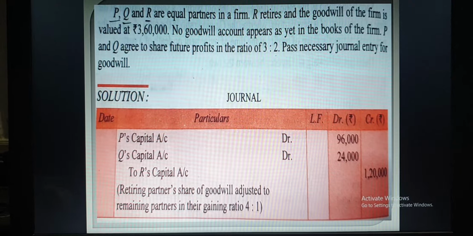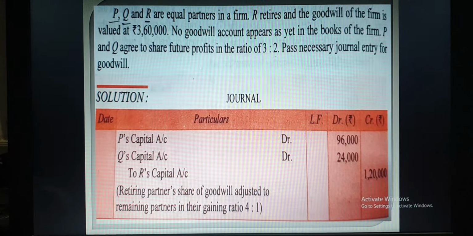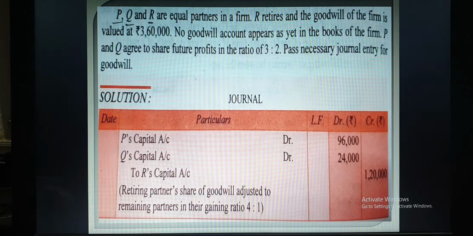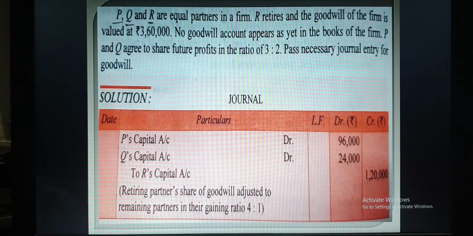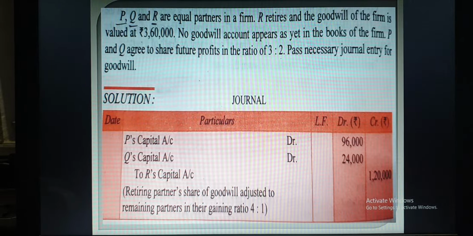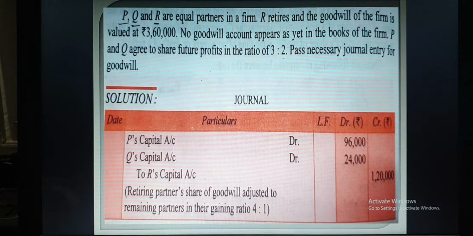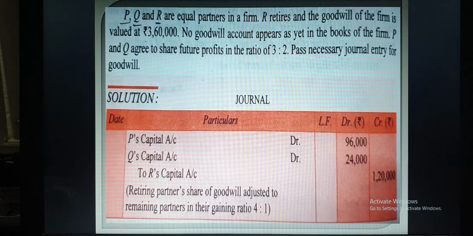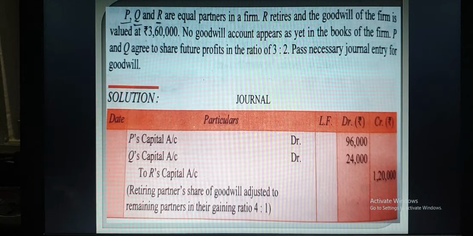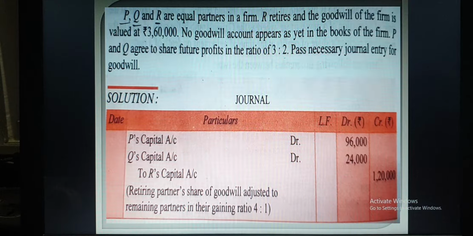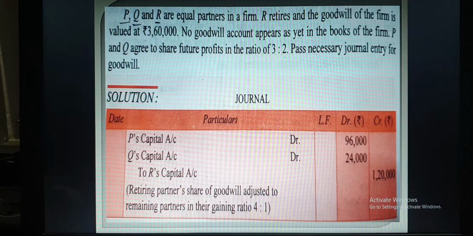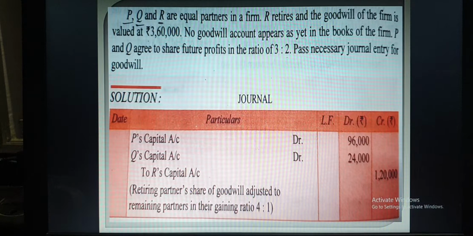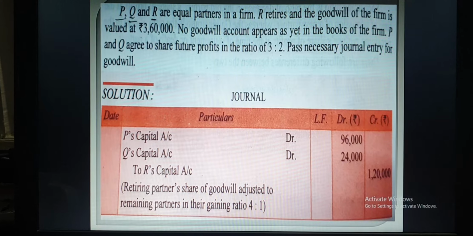I am revising once again here, that at the time of retirement, the retiring partner will get his share of goodwill from the continuing partners, and the continuing partners will give the share of goodwill to the retiring partner in the gaining ratio. And how to calculate gaining ratio depends upon the case which we already discussed in the previous two videos of this chapter. And if suppose old goodwill has already appeared in the books, then it will be distributed among old partners in old ratio, that we already discussed at the time of admission.